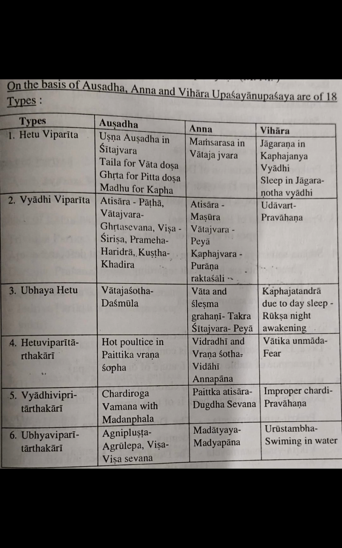So opposite to the Hedu. The Hedu is Divasopna, so due to Kapha dosha, Vardhana happens. Due to that, the patient suffers from Kafaja Vyadi. Divasopna was the cause, so opposite to the cause is Ratri Jagarana, like you are not sleeping at night time. So Ratri Jagarana is the opposite of the cause. Through that way, Kafajanya Vyadi we can reduce it. So Hedu Viparida Vihara: Jagarana in Kafajanya Vyadi.